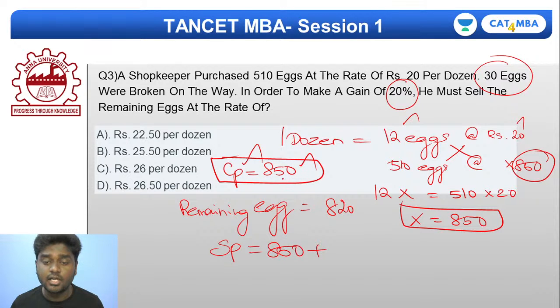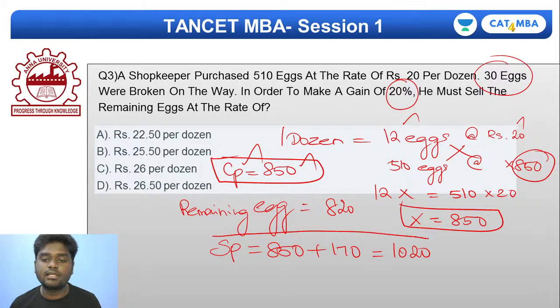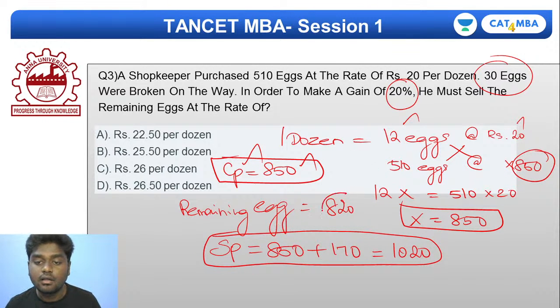10% is 85, 20% will give you 170. So if I add this up, how much exactly will I be getting? 1020 if I'm not wrong, right? So now this 1020 should be the selling price of how many eggs? It should be the selling price of 480 eggs. So what I simply do now is find the price per egg.